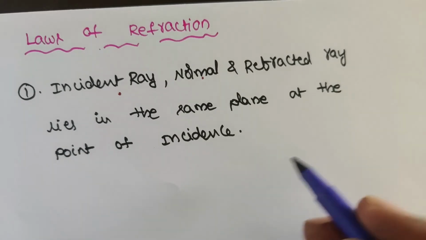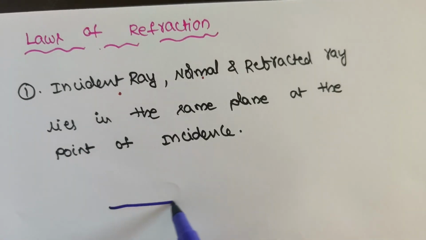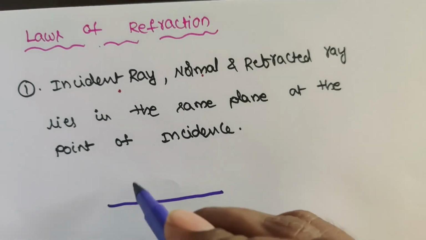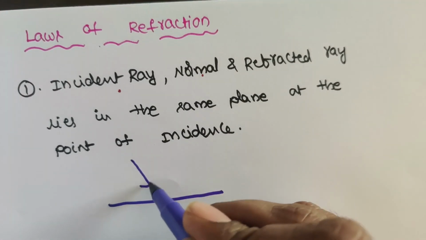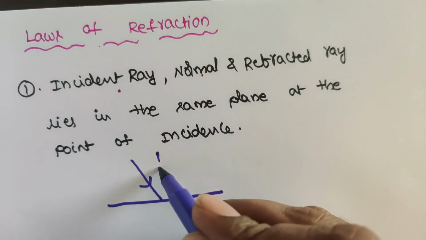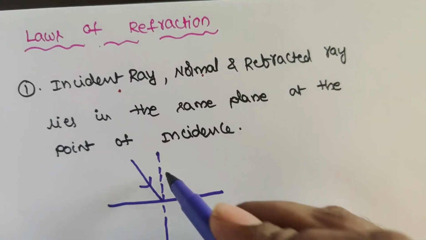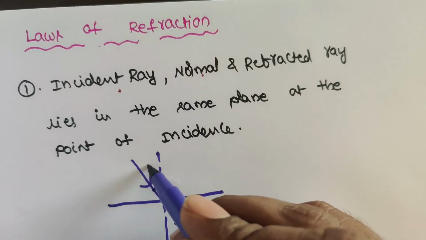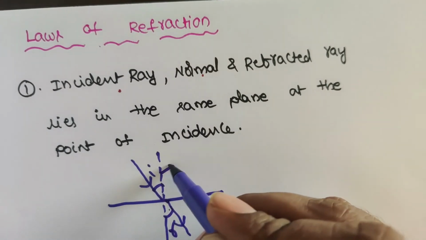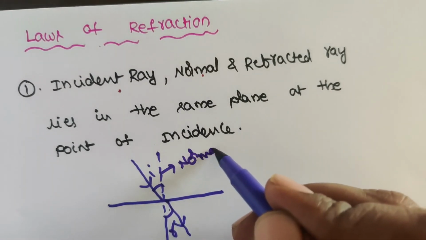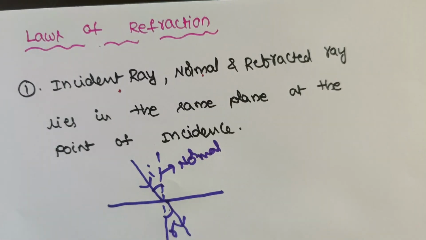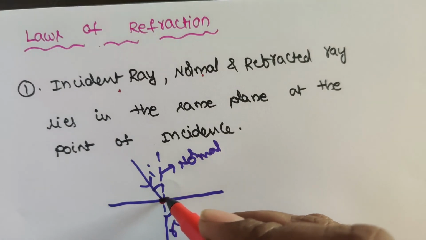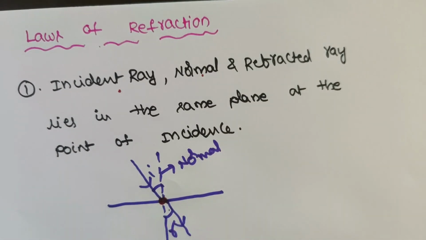Suppose you take this as a plane, this is the incident ray, normal and refracted ray. So this is I, this is R, and normal. These will lie at the point of incidence, in the same plane.